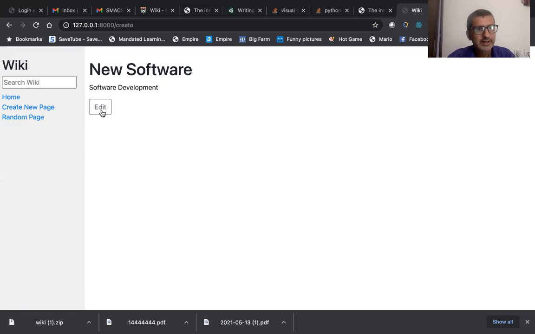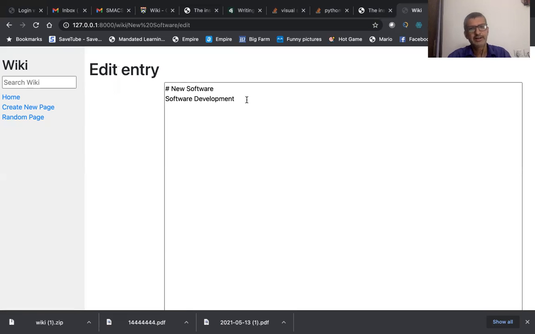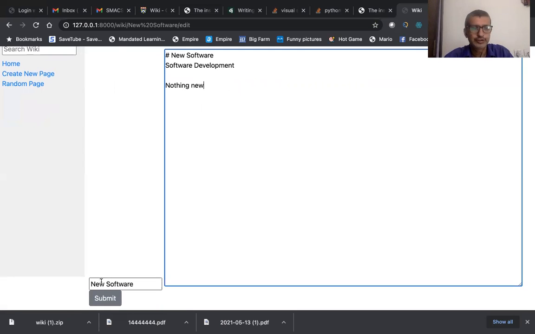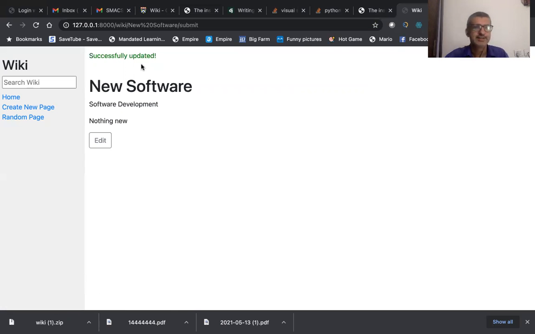I should be able to edit the page. So when I click on edit, if I type something else, nothing new here, for example, I type here nothing new, I should be able to submit it. When I submit it, it says successfully updated, and I get this nothing new which I have typed. So I'm able to edit the page.